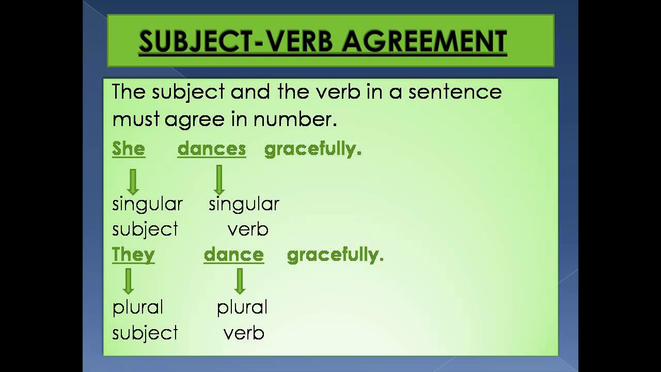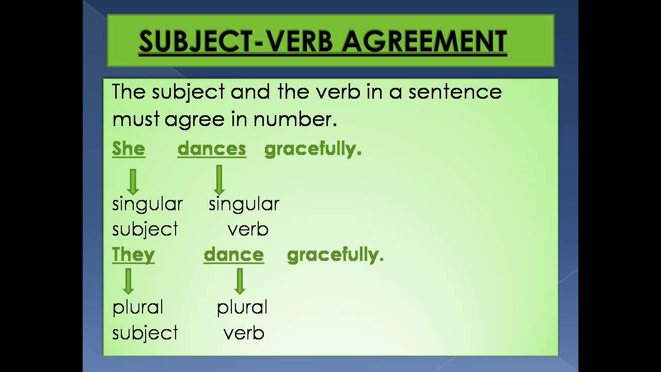The subject and the verb in a sentence must agree in number. This means if the subject is singular, the verb should also be in singular form. If the subject is singular, the verb should also be singular. And if the subject is in plural form, the verb is also going to be in plural form with it, then only that sentence is said to be a correct sentence, right? The subject and verb agreement only makes a correct sentence.